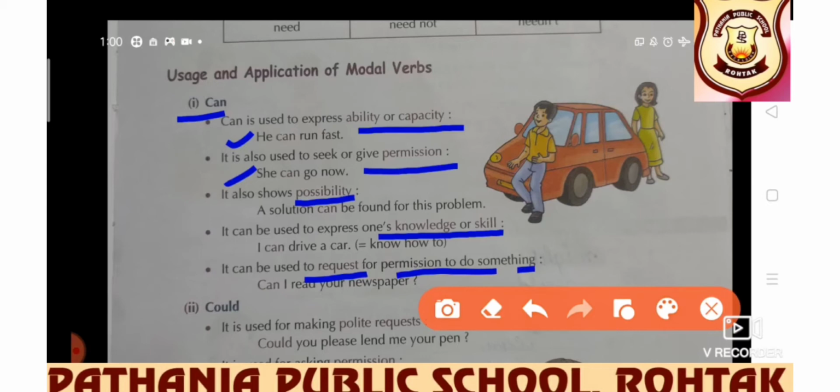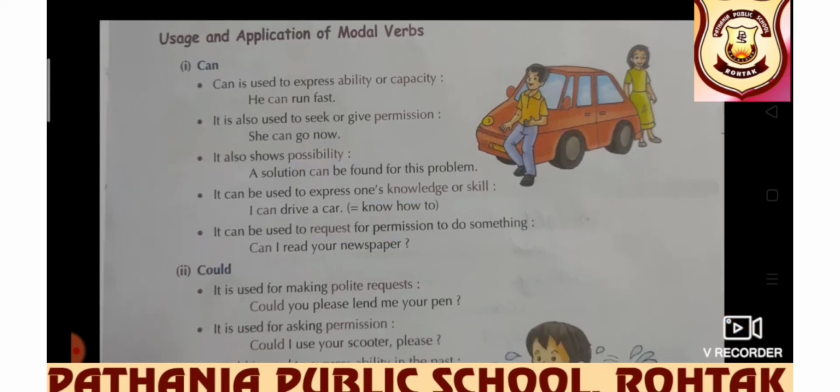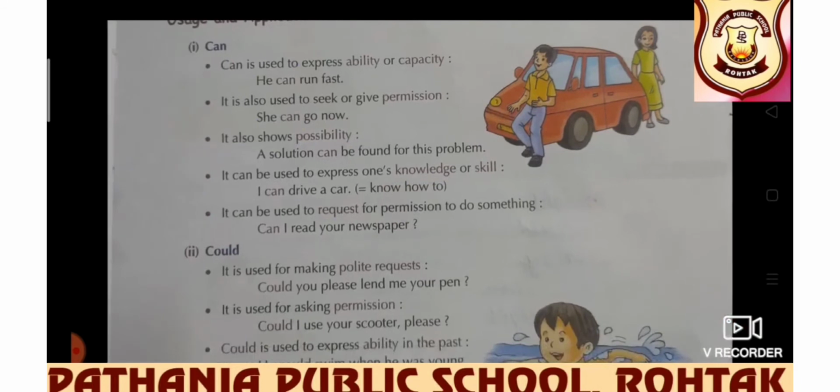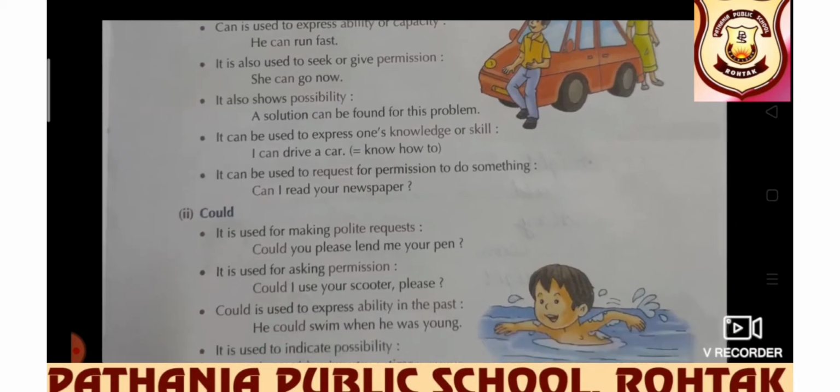For possibility also: a solution can be found for this problem, meaning there is a possibility that we will find the solution. To express knowledge or skill: I can drive a car, I can speak English well, I can write neatly. These all are my skills. So to express skills or knowledge, can is used. Next, it can be used to request permission to do something. Can I read your newspaper? So for permission or request we use can.